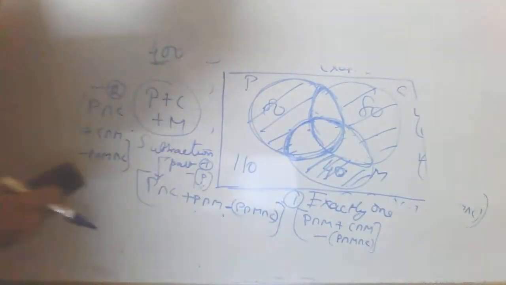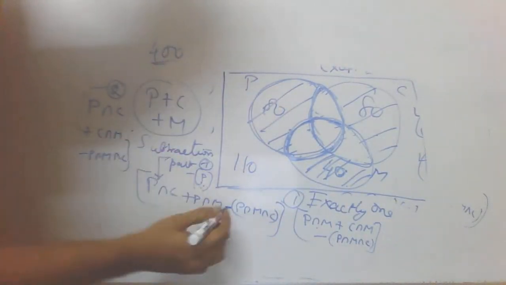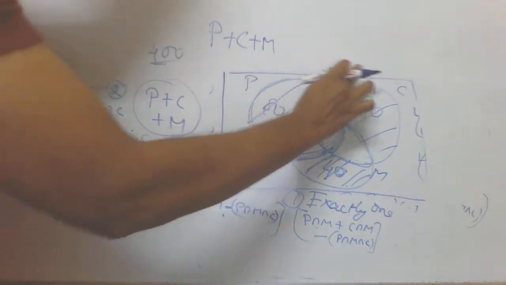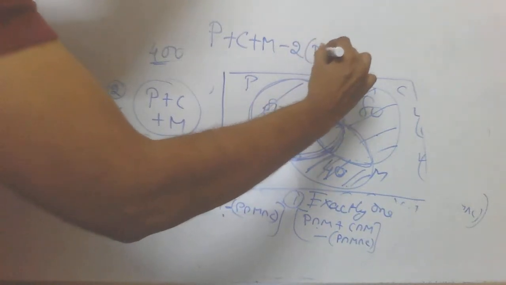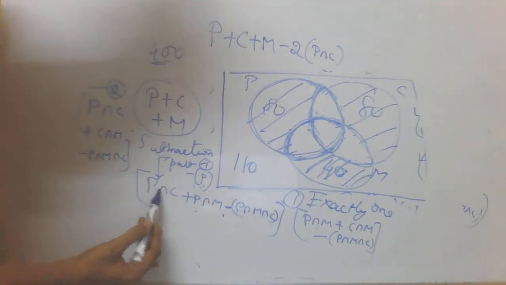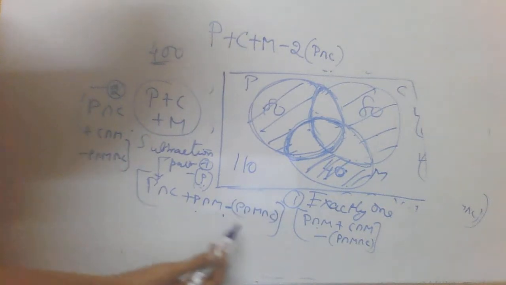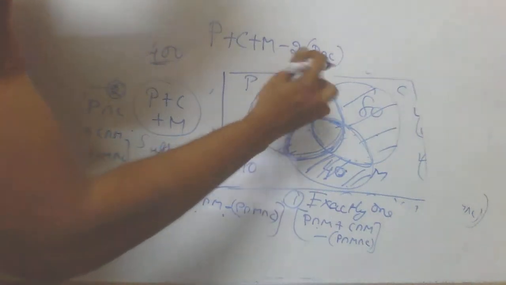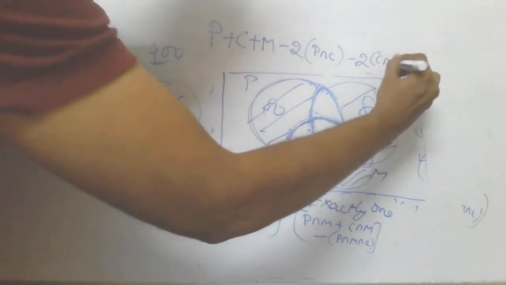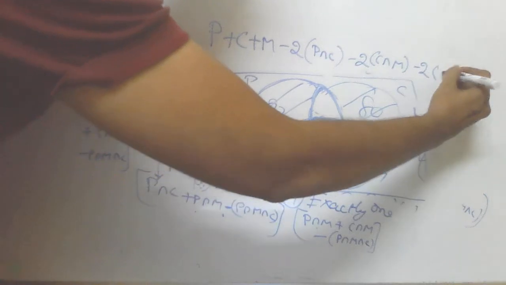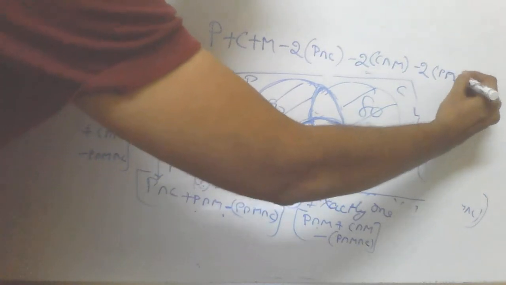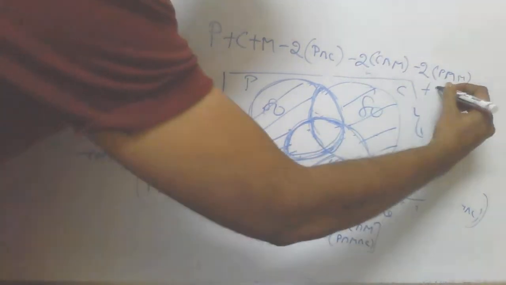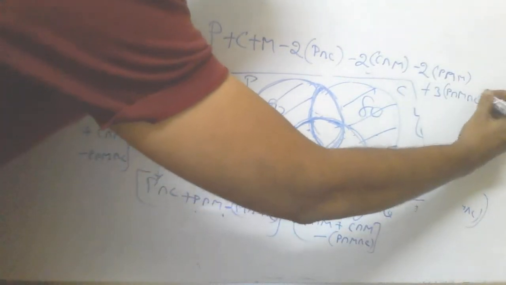After final modifications, this will be the final value: P plus C plus M minus twice P intersection C. Since P intersection C is being reduced twice, P intersection M is reduced twice and C intersection M is reduced twice, so minus 2 times P intersection C, minus 2 times C intersection M, minus 2 times P intersection M. But in each case, this has to be added, so I will write plus 3 times P intersection M intersection C.